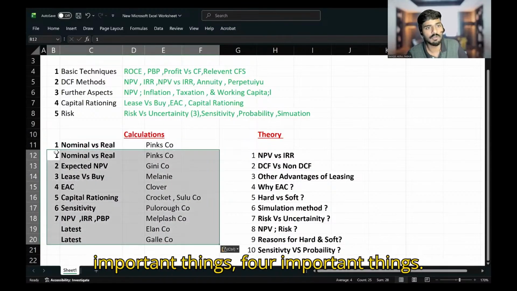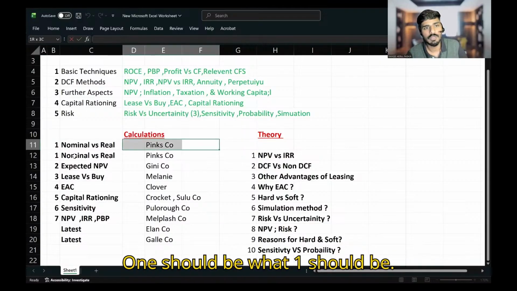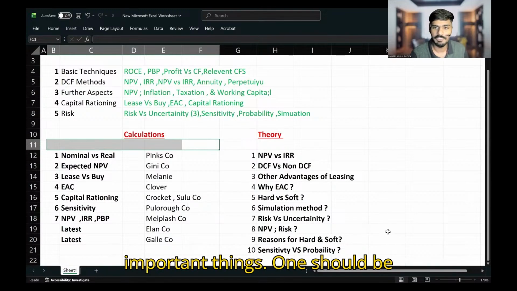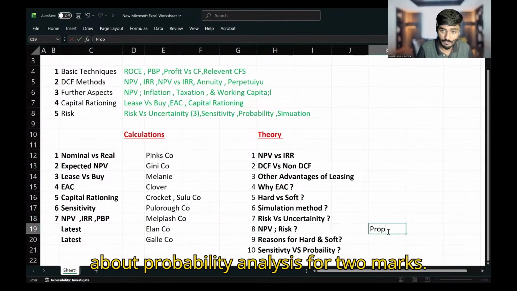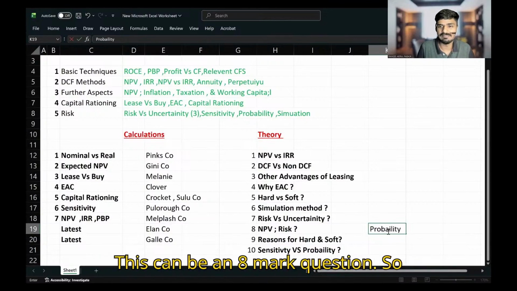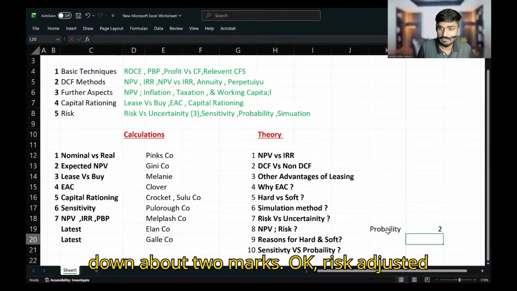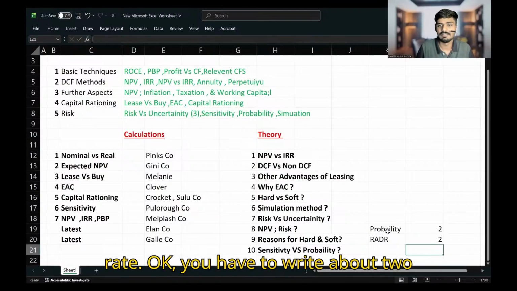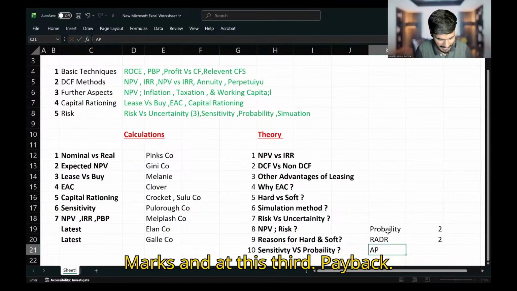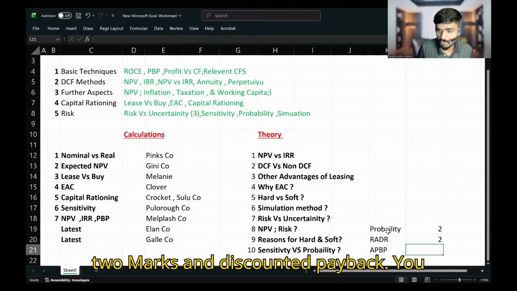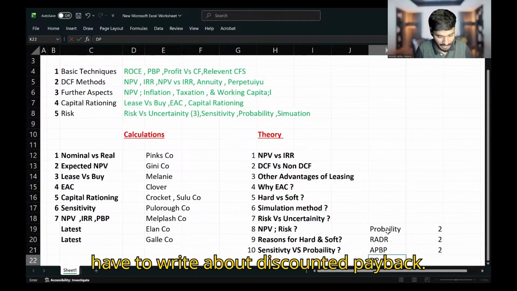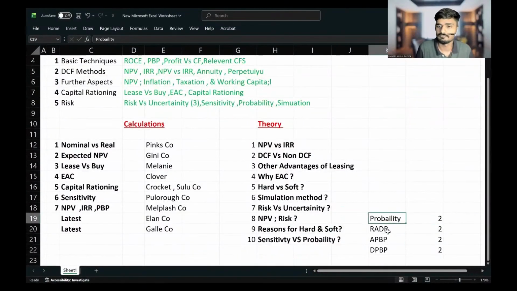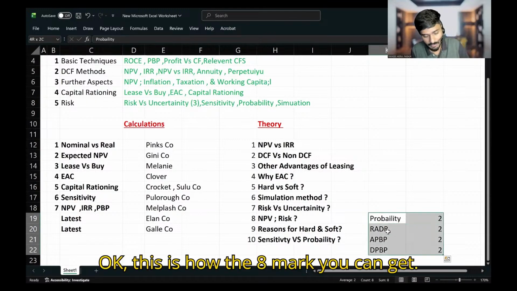You can write down four important things. One should be probability analysis. You should write about probability analysis for 2 marks. This can be an 8-mark question. Then risk adjusted discount rate, you have to write about 2 marks, and adjusted payback period, about 2 marks, and discounted payback period for 2 marks. So in total, there can be an 8-mark question. This is how the 8 marks you can get.